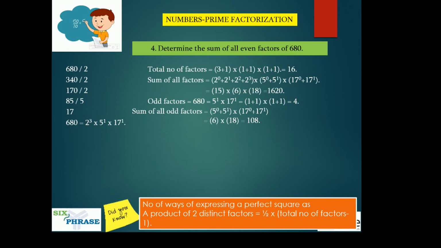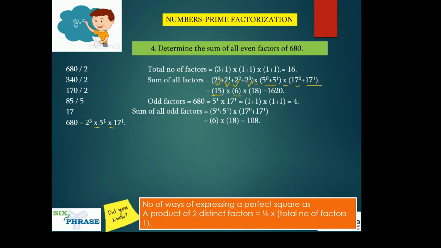2 cube consists of 2 power 0, 2 power 1, 2 square and 2 cube. You add all of it and multiply it with, there is a multiplication symbol here, right? What does 5 power 1 consist of? 5 power 0 and 5 power 1. Add all and multiply. Now 17 power 1 consists of 17 power 0 and 17 power 1. Now guys, you add all this, you get 15. You add 1 and 5, you get 6. You add 1 and 17, you get 18. You multiply everything, you get 1620.